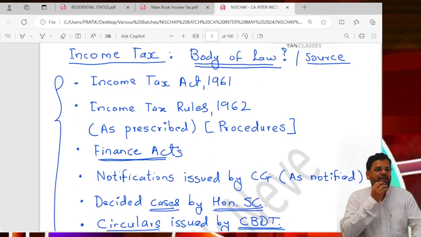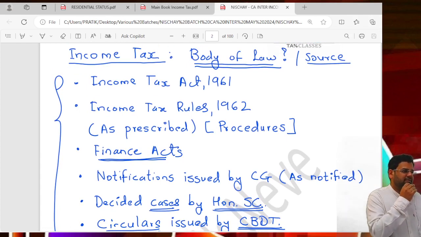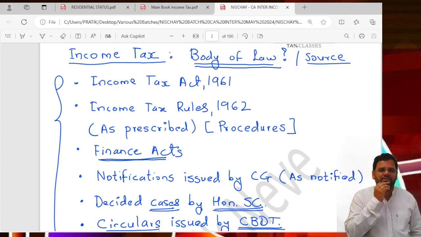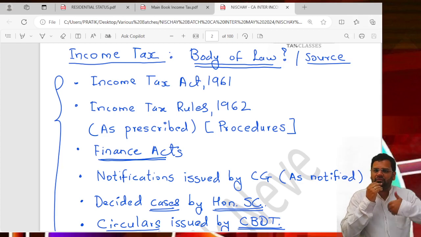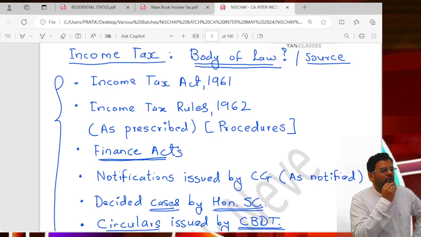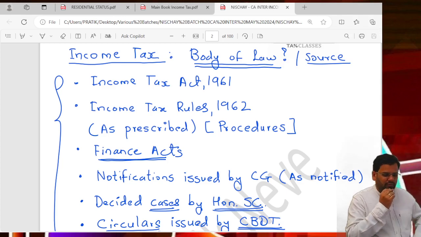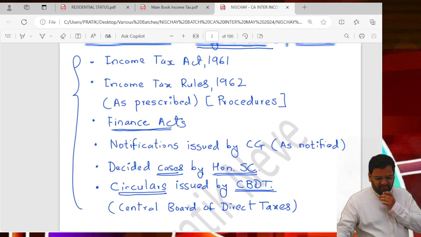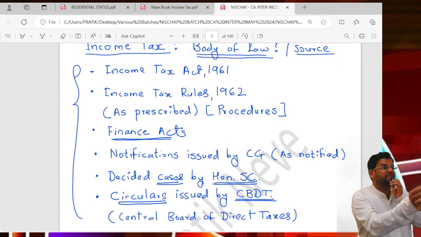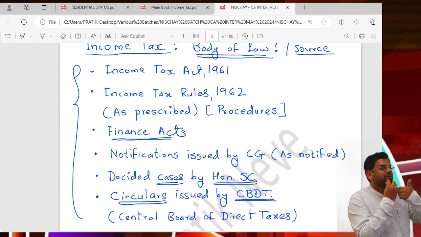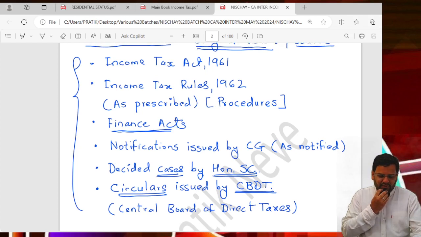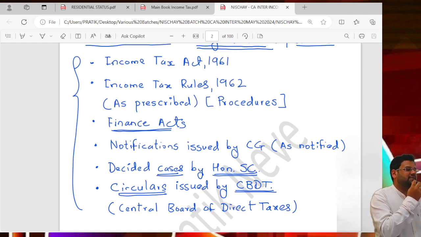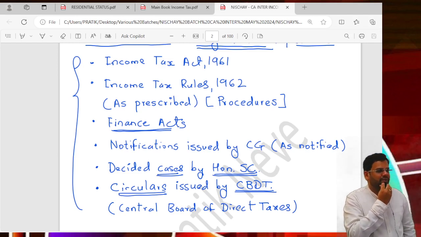So, body of income tax law. You have seen the body of GST: CGST Act, various states' SGST Acts, UTGST Act, IGST Act, and notifications and circulars. Accordingly, what is the body of income tax law? It will be the Income Tax Act and Income Tax Rules. Whenever in the Act you find the word 'as prescribed', you will have to come to the Income Tax Rules. So Income Tax Act, Income Tax Rules, Finance Acts. What is the role of the Finance Act? A big role the Finance Act has to play.